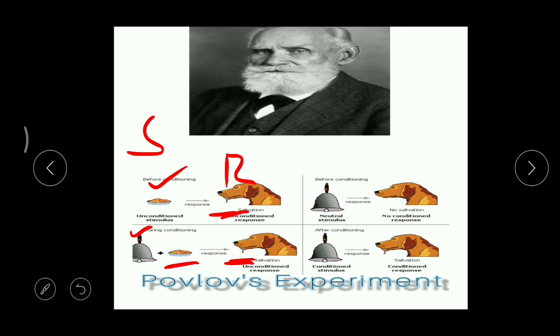Then what he did, he rang the bell. After a few days, he rang the bell, but never gave any food. But what did the dog think? Once it heard that bell sound, it started salivating. Actually, food was not given here. But why did the dog salivate? By thinking, it thought that now I'm going to get the food.